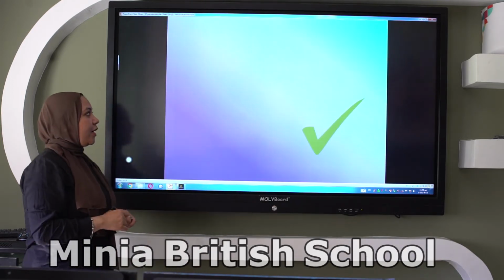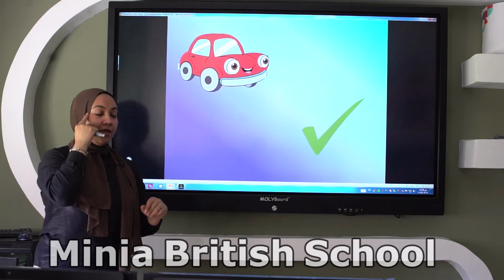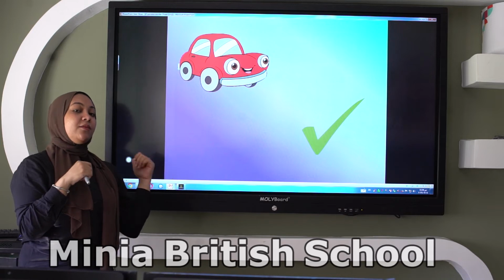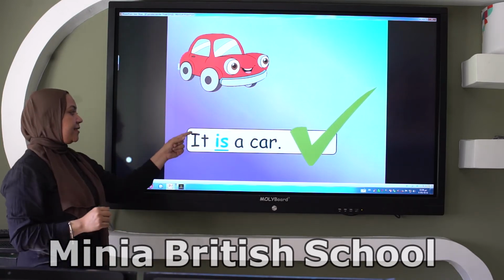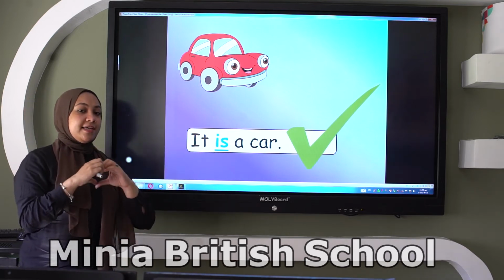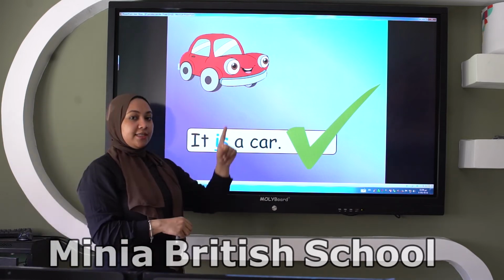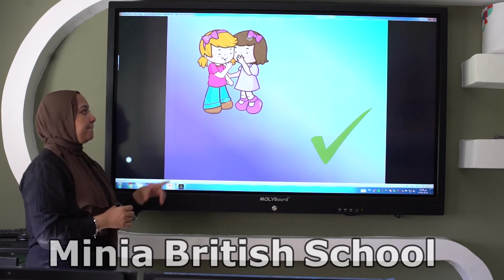Okay? Now, a quick question. Focus with me. This is verb to be, but the affirmative one, not the negative one, okay? What is this? It is a car. It loves is, that's why I say it is a car. Is it right? Is it a car? Yes, good job. What about this one?